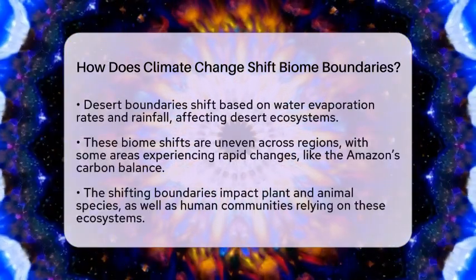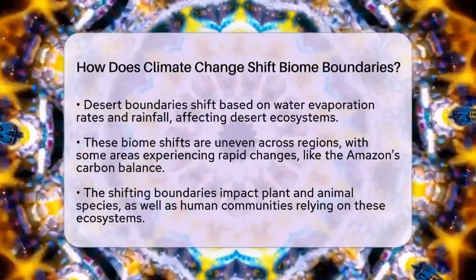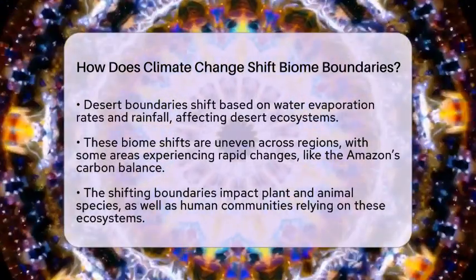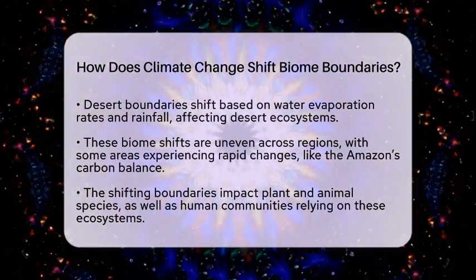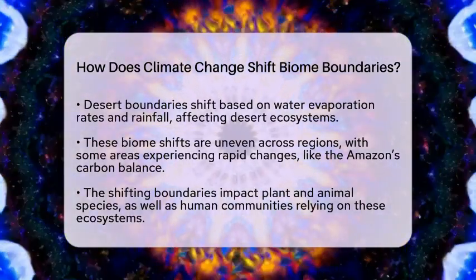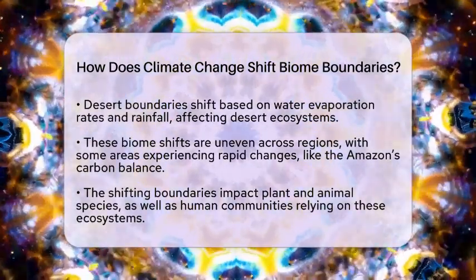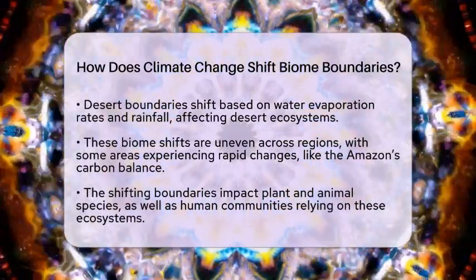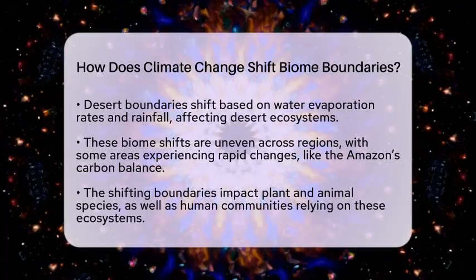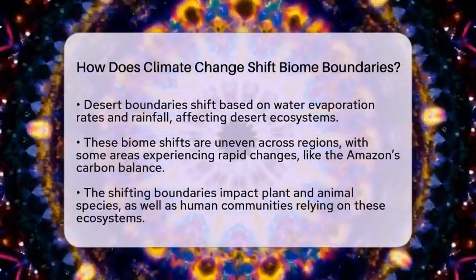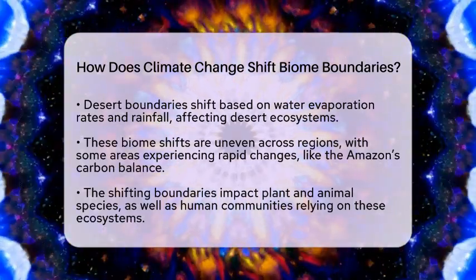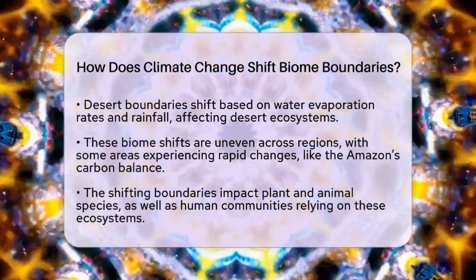In some places, tropical rainforests are shrinking, turning into savannas or grasslands, especially at the edges of large rainforests like the Amazon or Congo. The dry seasons are getting longer, and droughts are more frequent, making it harder for rainforests to stay healthy. Desert boundaries are also shifting because of changes in how much water evaporates versus how much falls as rain. These shifts don't happen evenly everywhere.